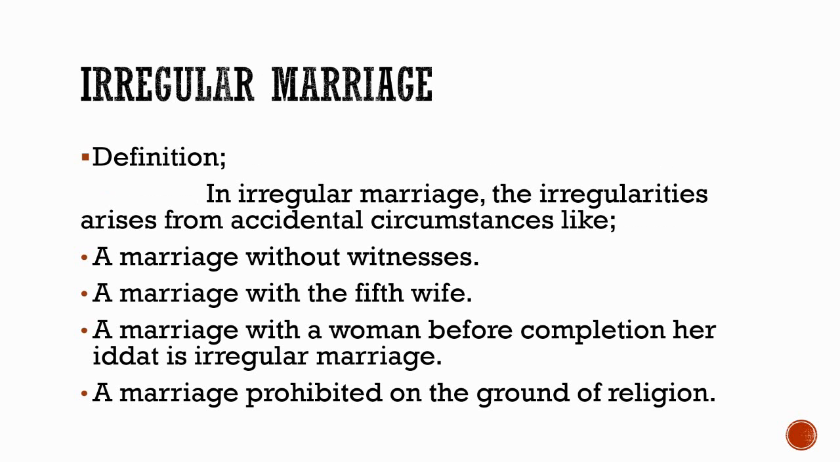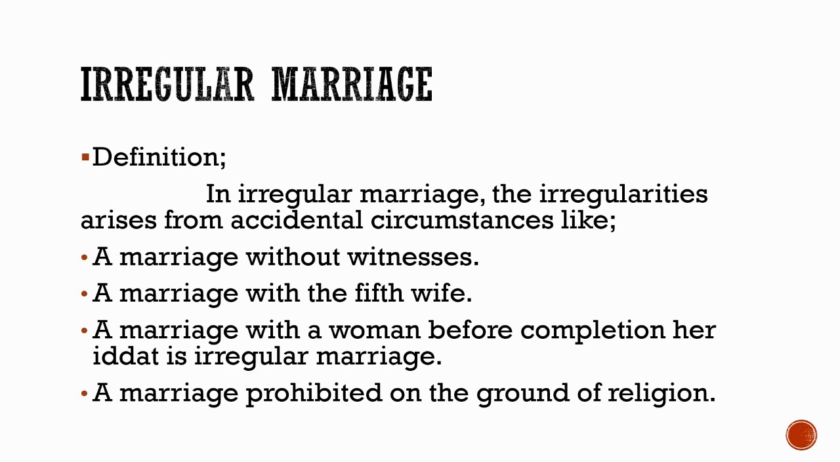Now come to the discussion about irregular marriage in detail. Definition: in irregular marriage, the irregularities arise from accidental circumstances, which can be corrected. A marriage without witnesses. If a marriage has taken place and there are no witnesses present, it becomes irregular marriage. A marriage with the fifth wife. Islam has allowed us four wives. So if you marry a fifth wife, it's called an irregular marriage.